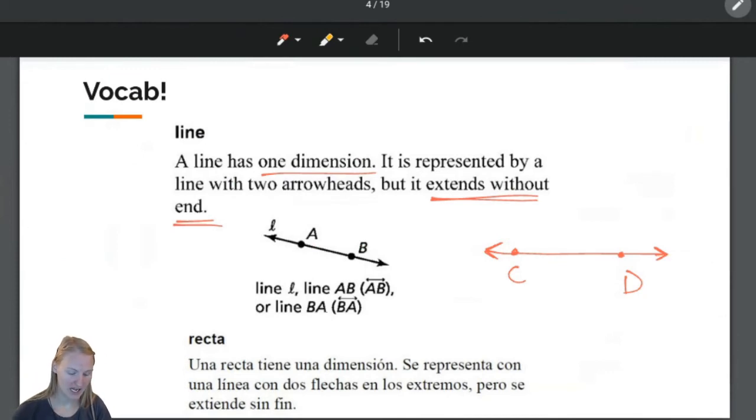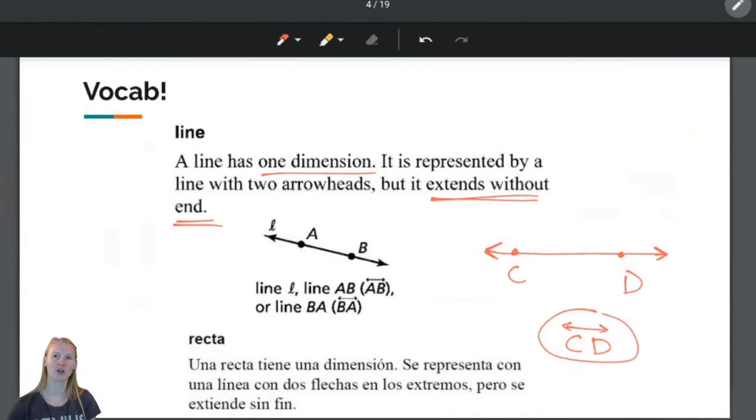When you want to name a line, CD, you put a little line above it with 2 arrowheads. That's what this means when it says it is represented by a line with 2 arrowheads. That means this. If you want to name line CD, you name it this way. Now you can also name it by saying line DC.